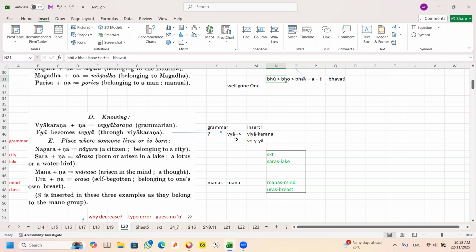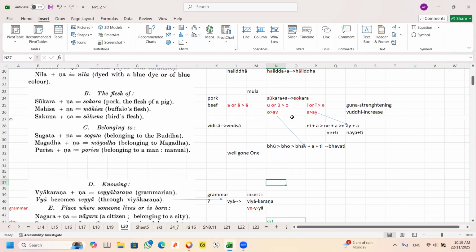Look at VYA. Normally in Pali, whenever there are two consonants, actually this is not a consonant. V and Y are semi-vowels. When there are two semi-vowels, usually they will insert an I inside. The I becomes E, inserted here, and then the E is strengthened to A. You see the E is strengthened to A. Now this one, VI becomes VE.